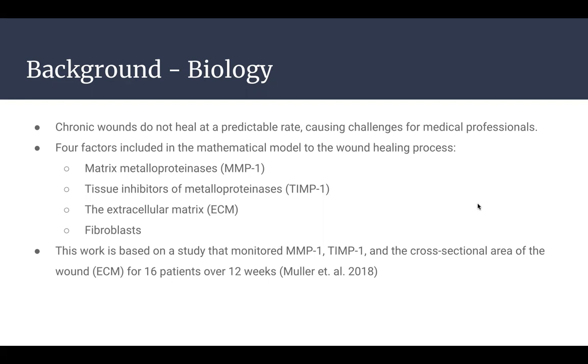The ECM makes up the lower layer of the dermis. This is where collagen production occurs. ECM itself is a connective tissue made up of collagen. When this connective tissue is damaged, enzymes called MMPs break it down to allow for production of new ECM. This allows fibroblasts to migrate to the damaged tissue. Fibroblasts are the primary mesenchymal cells present in the wound. They produce collagen, which is essential to the connective tissue in the skin.